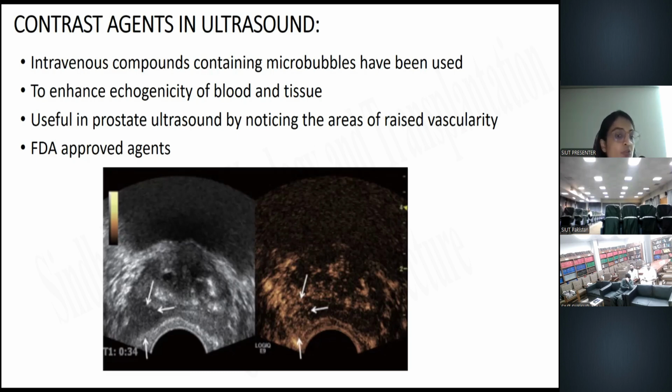So it is particularly useful in prostate ultrasound by noticing the areas of increased vascularity. On the left side, there is a normal TRUS image in grayscale mode, which shows a suspicious hypoechoic area on the left side, whereas on the right side, there is the contrast enhanced TRUS image, with arrows indicating the increased vascularity.